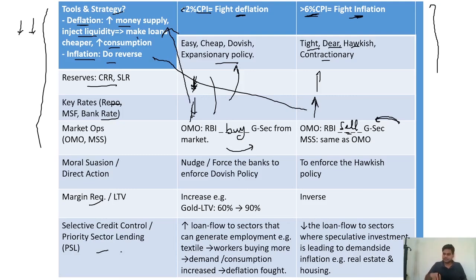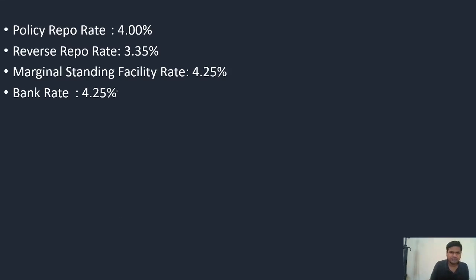It is the ready-made prepared chart. You can see from it here. Policy repo rate 4%, reverse repo 3.35, marginal standing facility 4.25, bank rate also 4.25, CRR 3%, SLR 18%. These are the main policy rates, monetary policy rates. Now I am coming to questions, two or three questions by which you will have clarity on this topic.